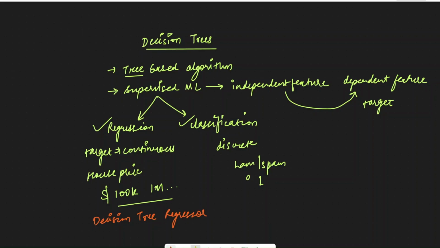And if it can predict discrete values, then it is called a decision tree classifier. So there are two variants of decision trees depending on the task at hand. Do we need to predict continuous values or discrete values? On the basis of that, we have decision tree regressor or decision tree classifier.